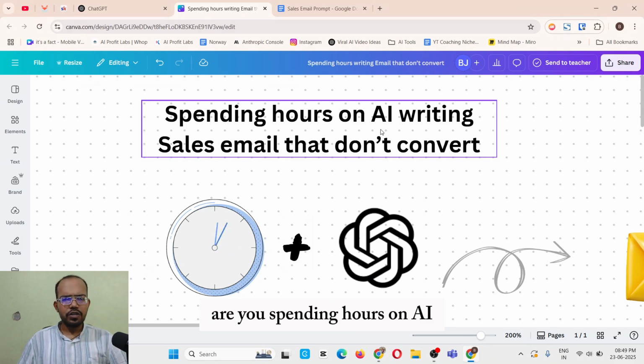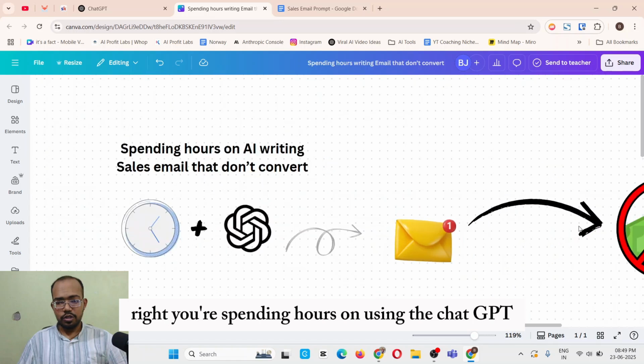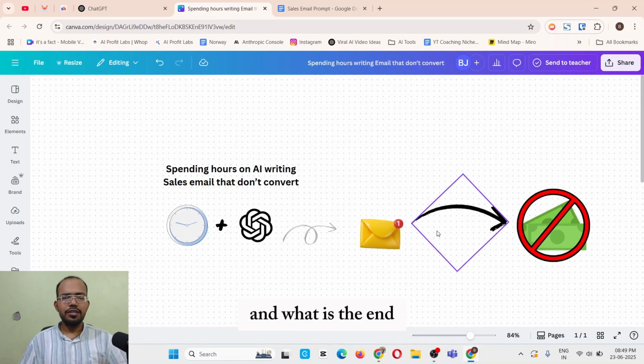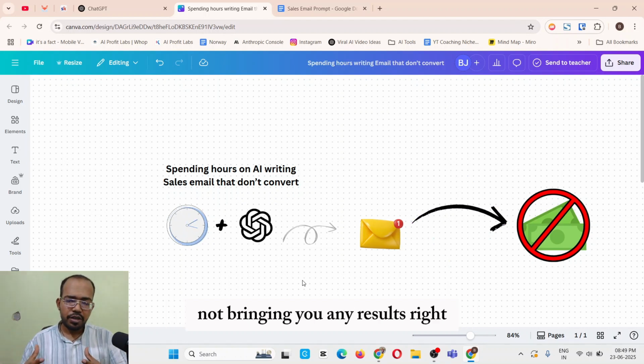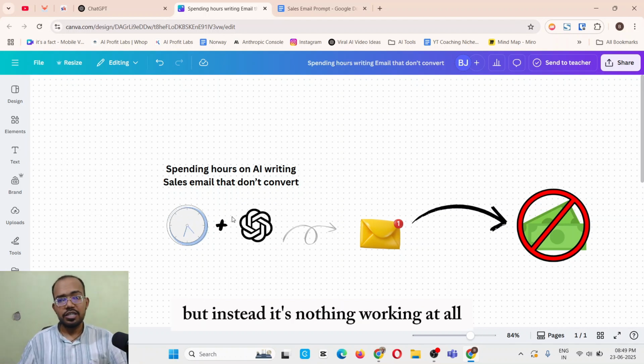Are you spending hours on AI writing sales emails that don't convert? You're spending hours using ChatGPT, and what is the end result? Emails that are not giving you sales, not bringing you any results, right? You think that with the help of AI you can create faster emails, but instead nothing is working at